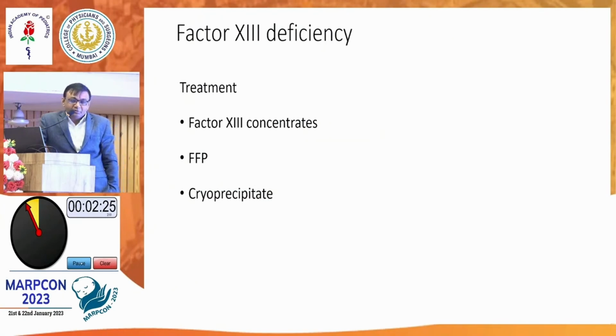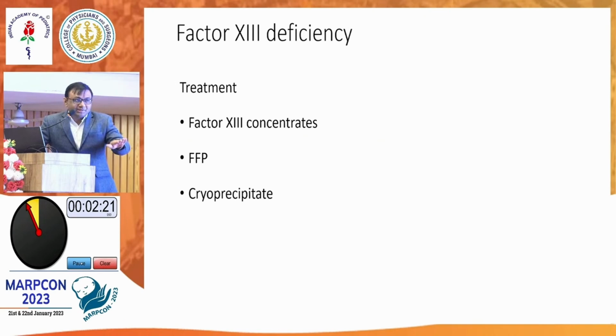But our problem in India is the non-availability or the cost. So the solution to this is FFP or cryo. The cryo is better than FFP because volume is reduced, and the other factors which are not necessary, we can avoid. So the best thing is to give recombinant factor. If not, second is the cryo. If not, then FFP.